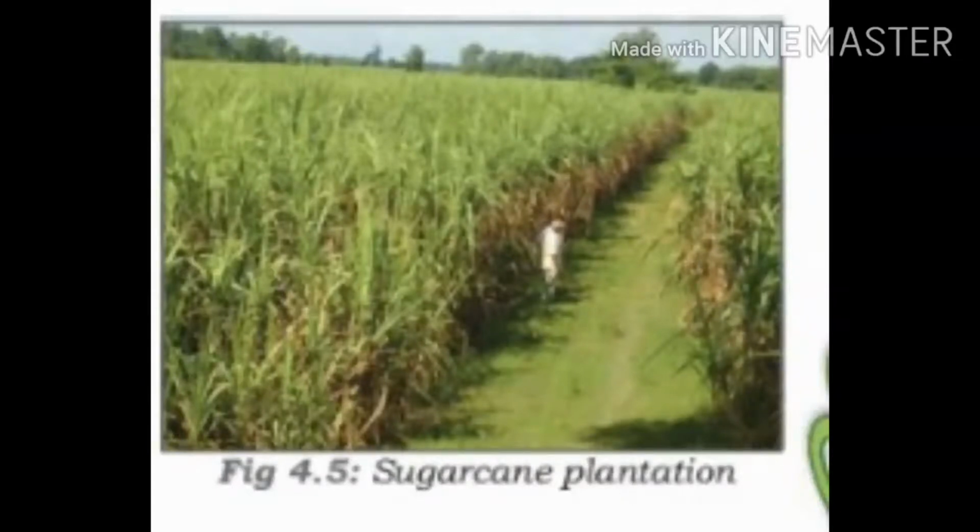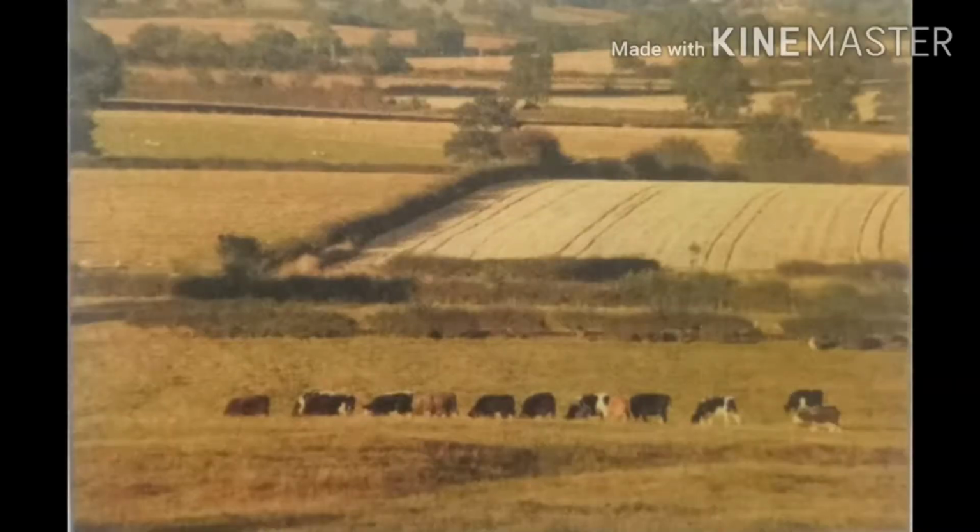Next one is mixed farming. Okay, children, what is meant by mixed farming? Yes, the cultivation of food grains and the rearing of animals are practiced together. So it is called mixed farming. Again, what is meant by mixed farming? The cultivation of food grains and rearing of animals are practiced together. Both activities are practiced on the same land.